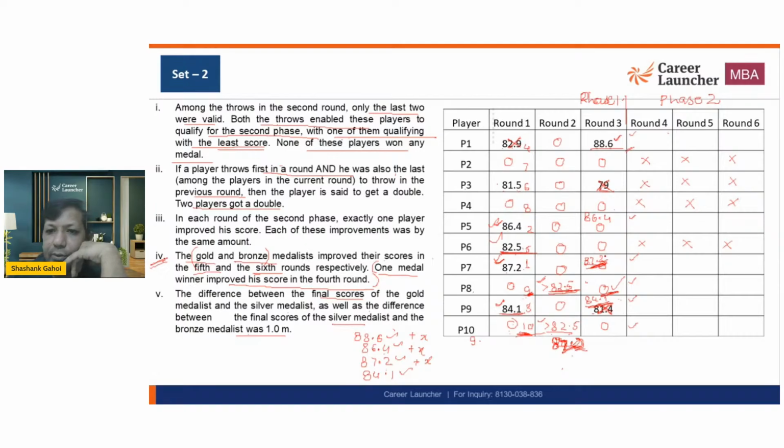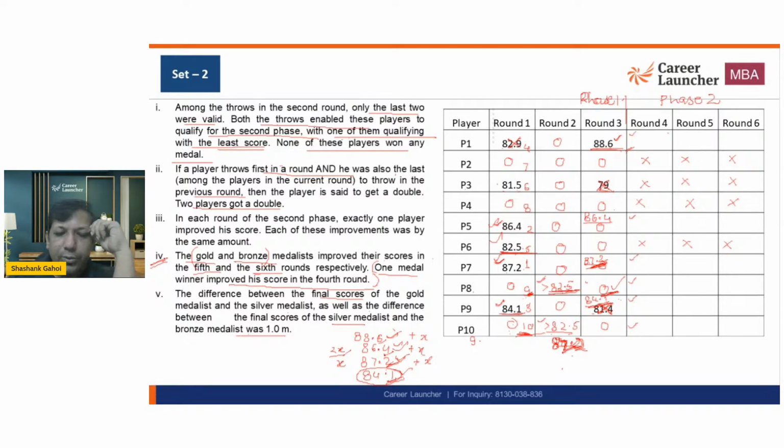Now one is 87.2, one is 86.4, one is this. So basically, in one of the places I am going to add 2x, in one of the places I am going to add x. So this person is definitely out, because if I am going to add 2x, look at this. This is 1, this is 2, this is 4, this is 6, this is even, this is even, this is even, this is odd. So if I add 2x, it is never going to be even. It is going to be odd only. So it's not a feasible arrangement that I can have. If I add odd numbers here and here, every number is going to be odd. So not a feasible thing to work on.